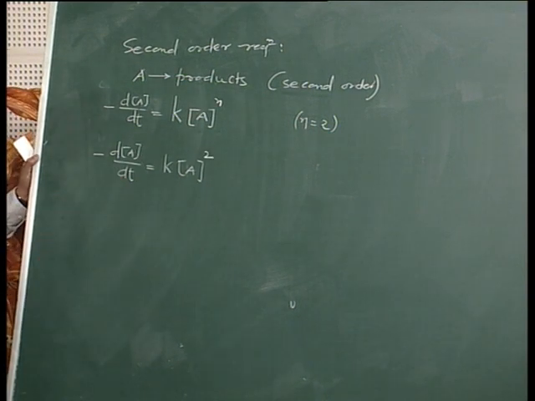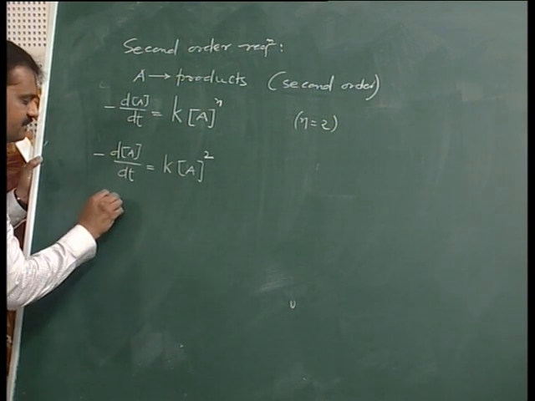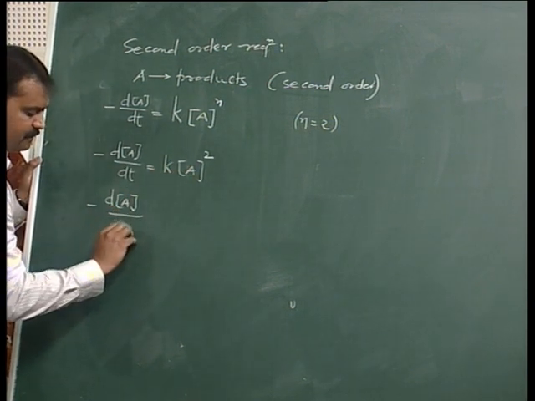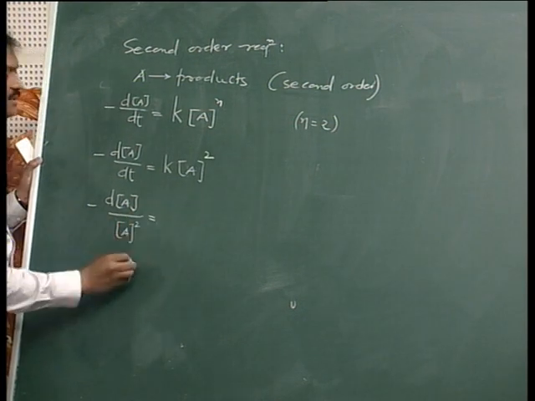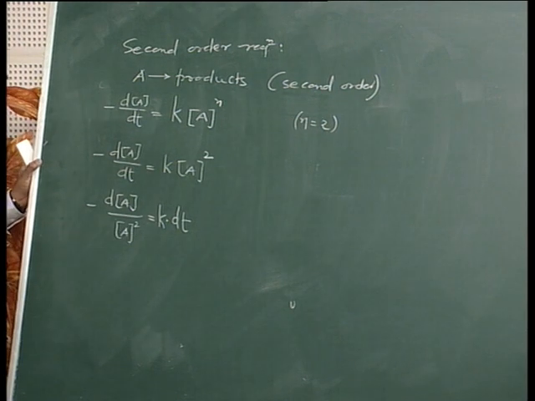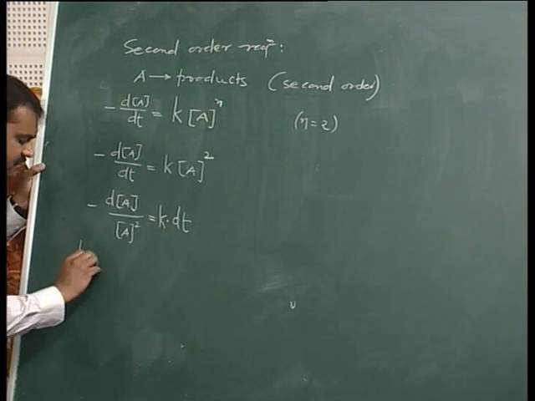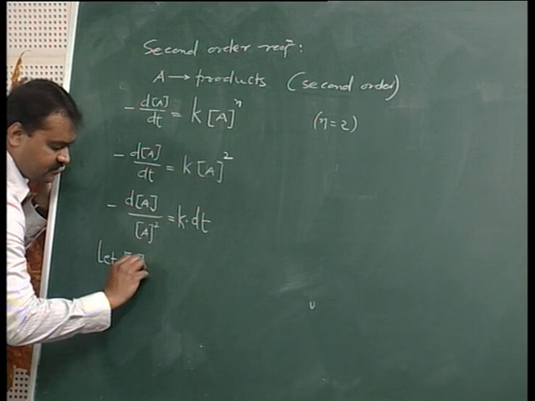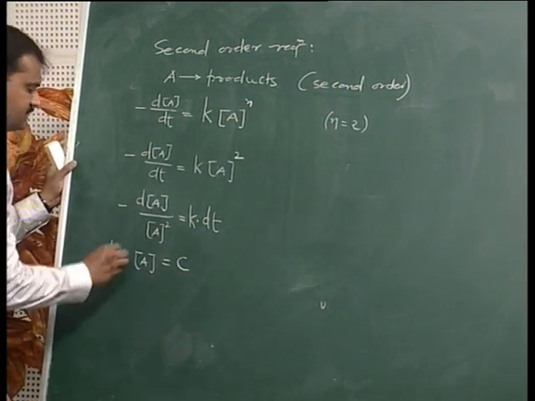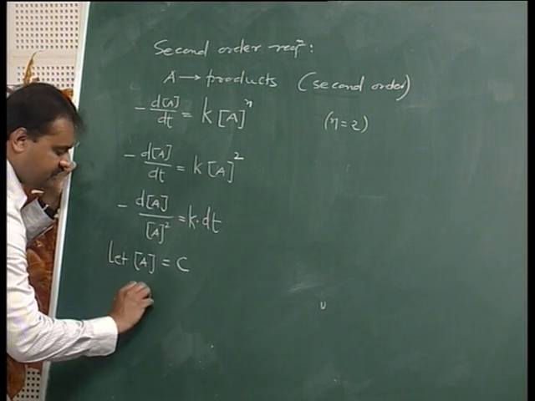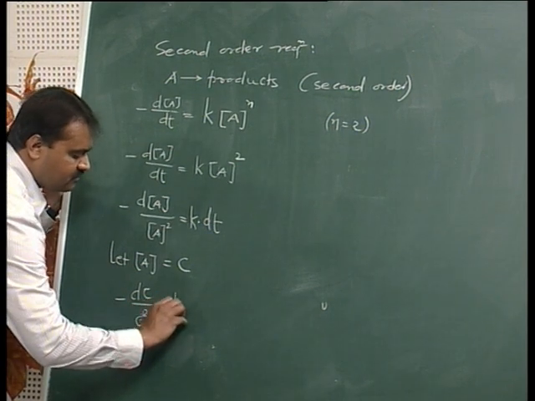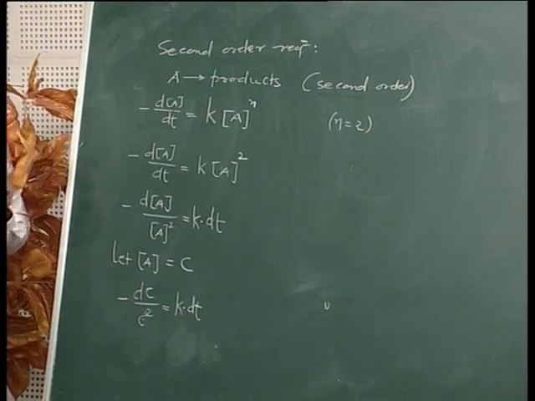On rearrangement of this equation, we can write minus dA by A square is equal to k into dt. Let's consider that the concentration is C, and therefore we can rewrite this expression as minus dC by C square is equal to k into dt.